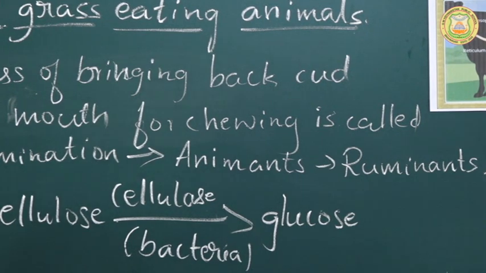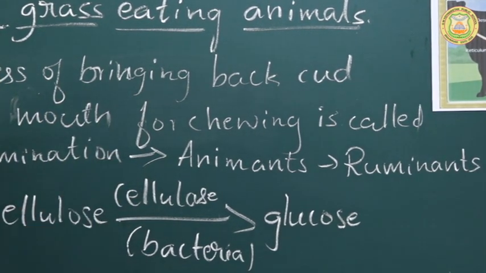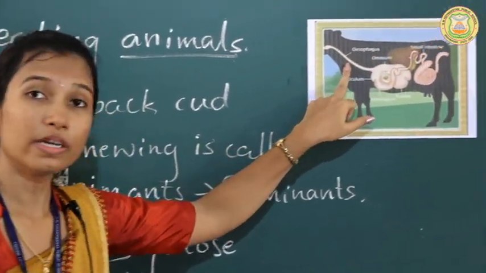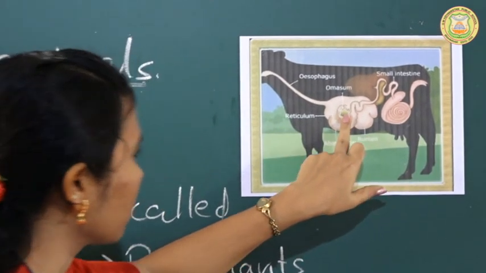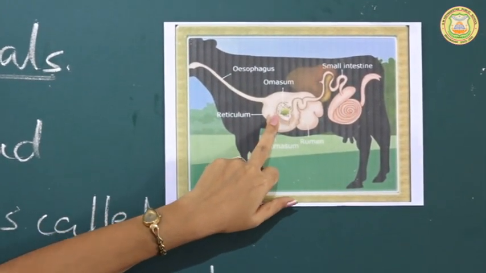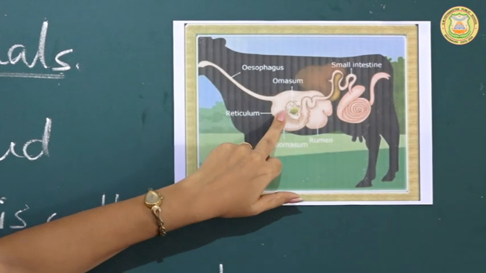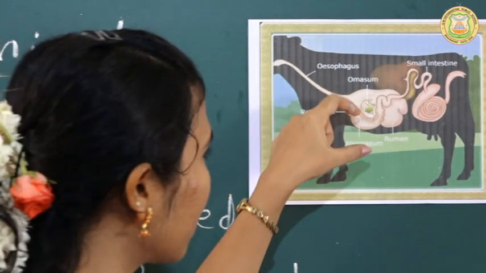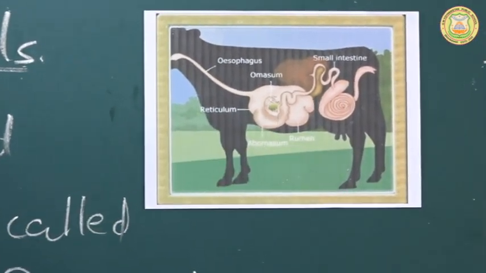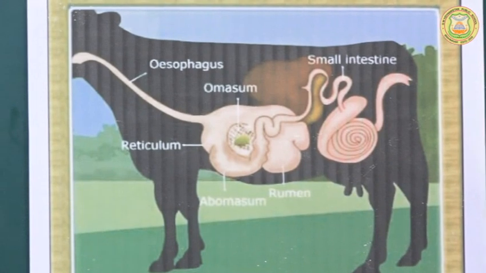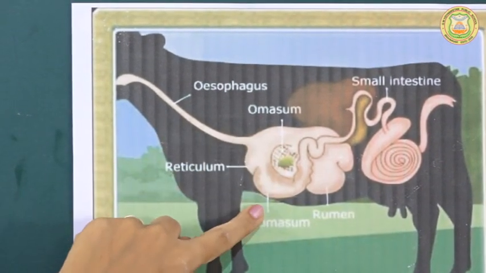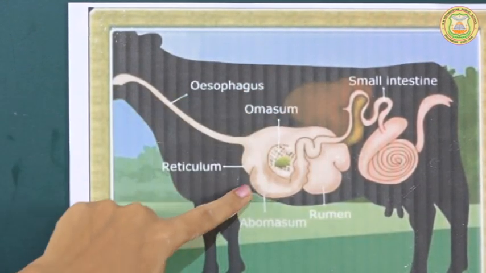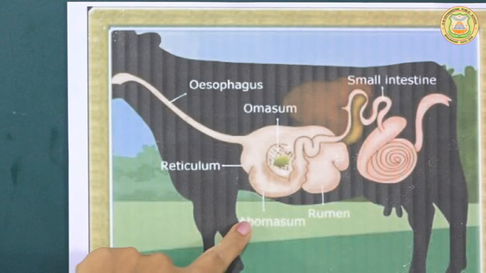Now the food gets chewed again in the mouth, and then it passes into the esophagus. Now it enters the third chamber, that is the omasum. In the omasum, water is absorbed from the fluid, so whatever water content is there in the food gets absorbed. Then the food enters the last chamber, the abomasum, along with the bacteria.